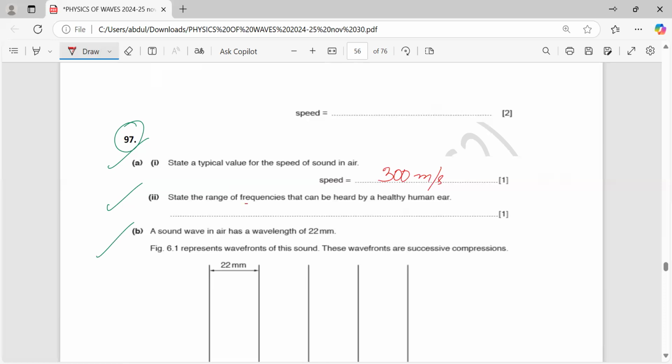State the range of the frequencies that can be heard by a healthy human ear. Sareen, you can answer it. Muhammad Hisham, you can answer it. Maida, you can answer it. What is the range of the frequencies that can be heard by a healthy human ear?